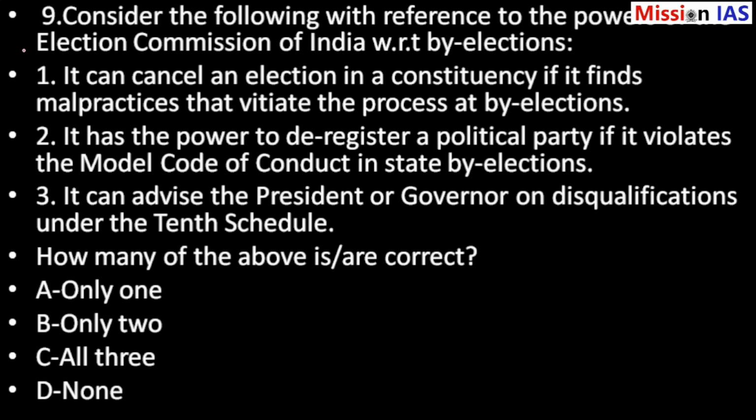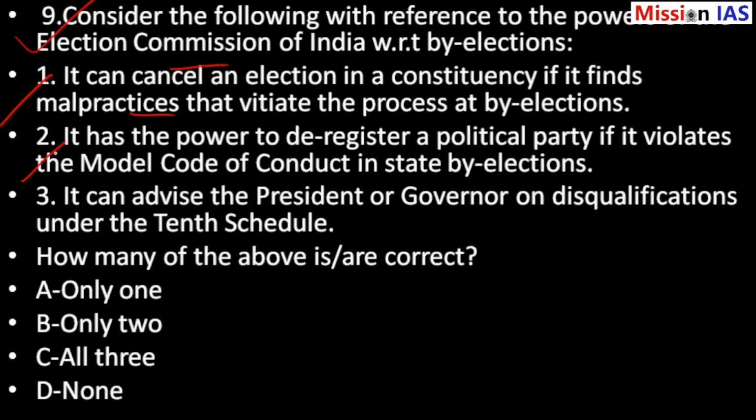Question number 9. Consider the following with reference to the powers of the Election Commission of India with respect to by-elections. Statement 1. It can cancel an election in a constituency if it finds malpractices that vitiate the process of by-elections.